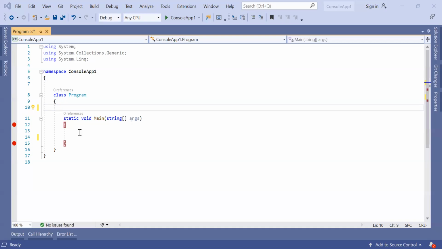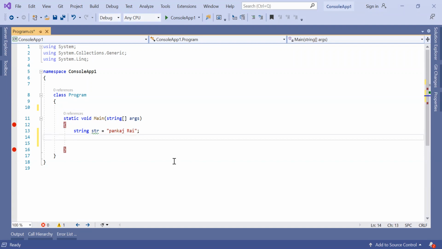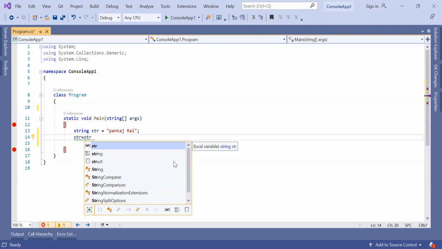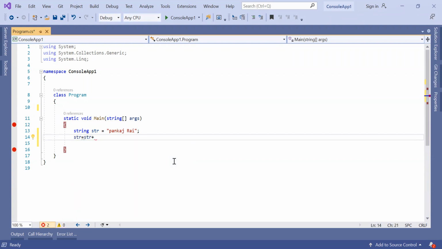So the question the interviewer always asks is, what is the difference between string and string builder? We are doing the same thing, so how do you say they differ? The difference is in terms of memory. In string, it will allocate a different memory allocation when we are replacing the existing value.